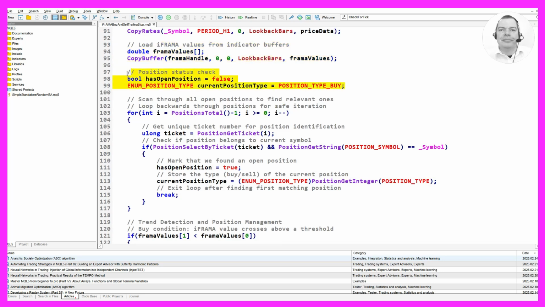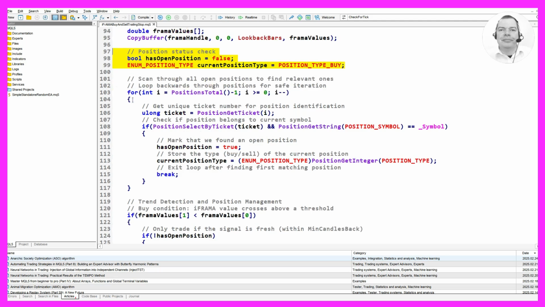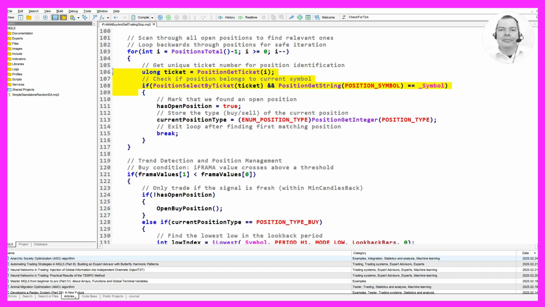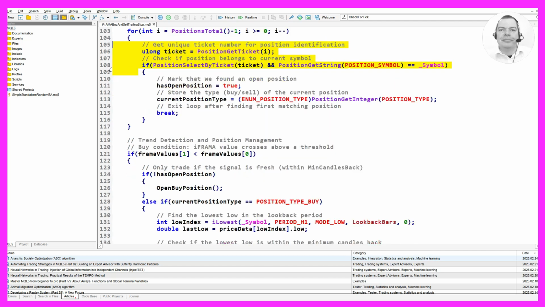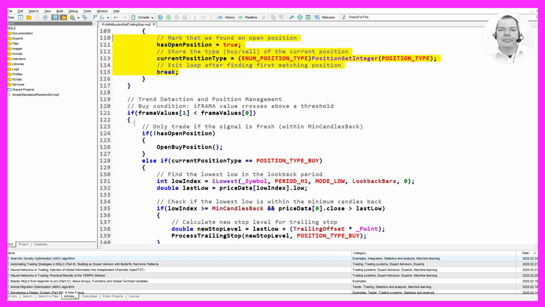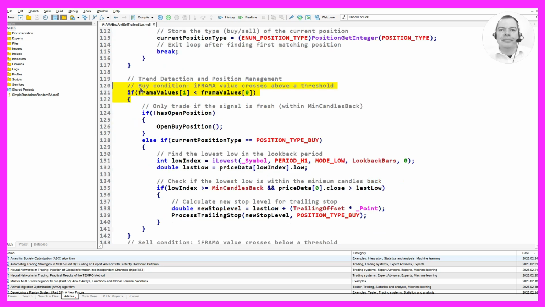Next, we check the status of open positions. We initialize a Boolean variable has open position to false and an enum position type variable current position type to position type buy. We then loop through all open positions in reverse order to find relevant ones. For each position, we get the unique ticket number and check if the position belongs to the current symbol. If it does, we mark that we found an open position and store the type of the current position before exiting the loop.